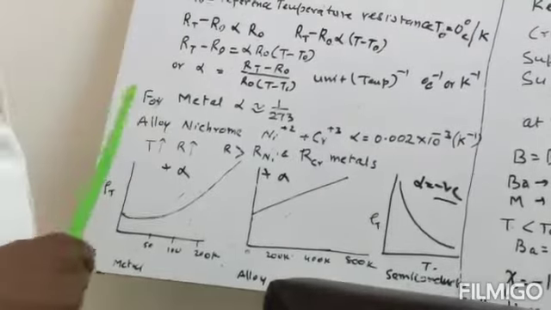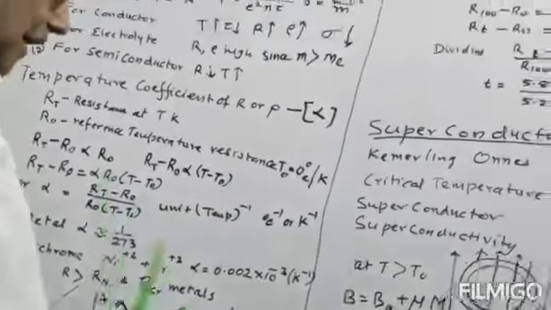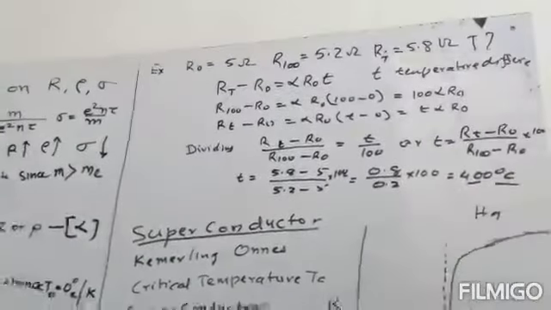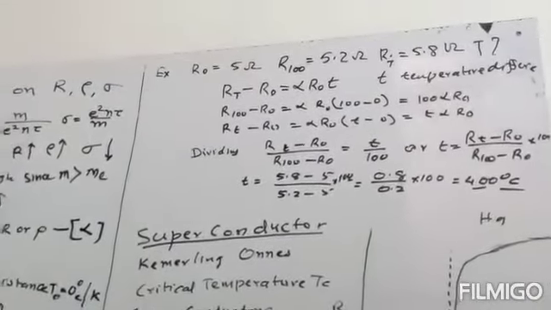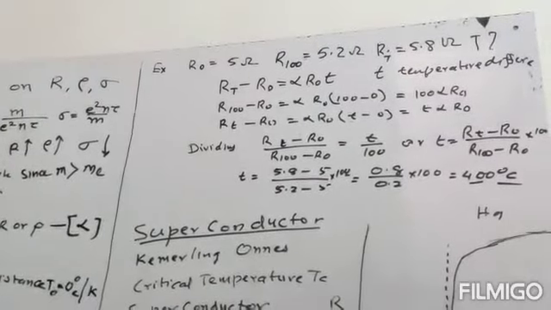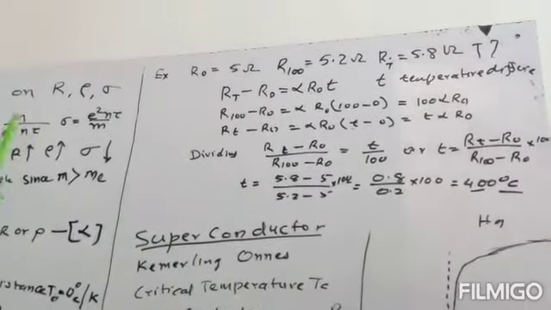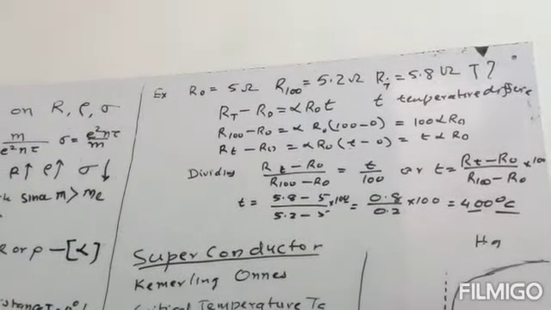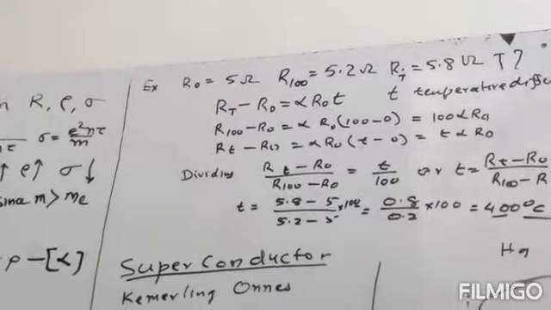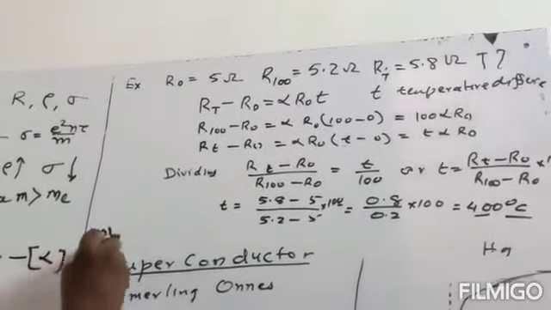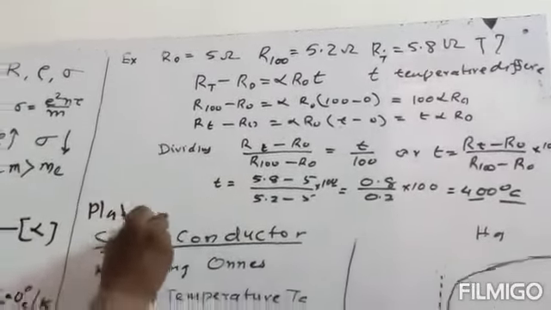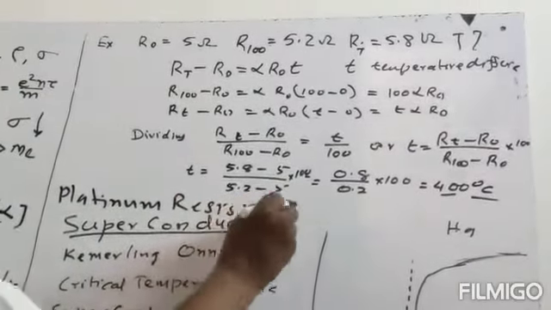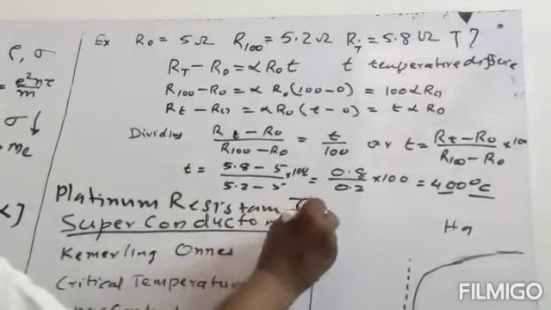Now we take an example to find the unknown temperature of some oven or any body. For measuring the temperature, we find the resistance. The resistance is found with the help of a platinum resistance thermometer.